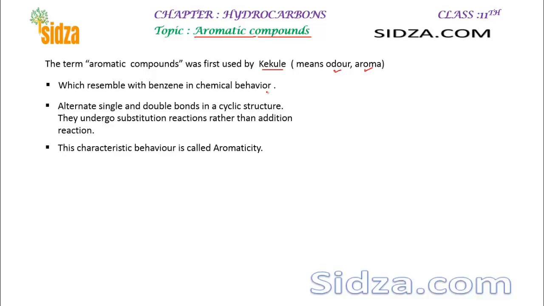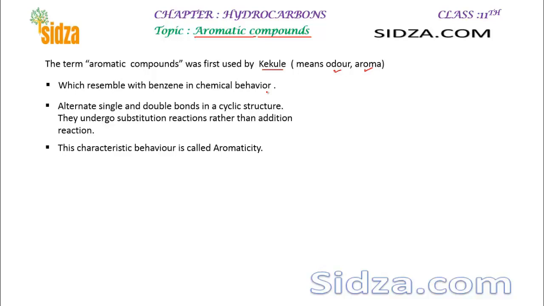Basically, benzene and its derivatives have a characteristic smell or odor which other compounds do not have. So Kekulé used this term to classify those compounds, benzene and its derivatives, from the aliphatic compounds.